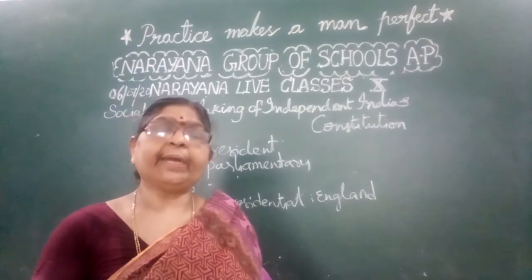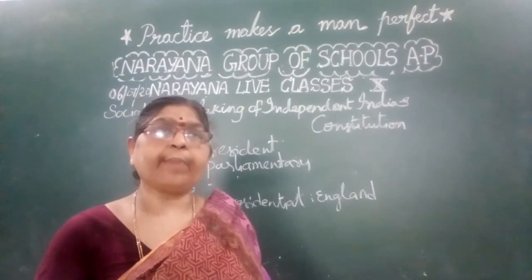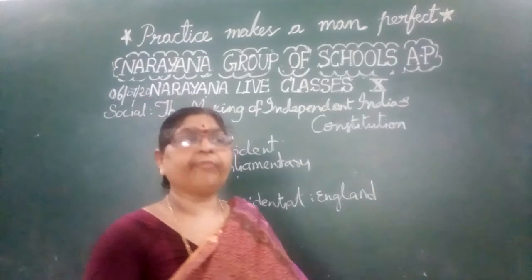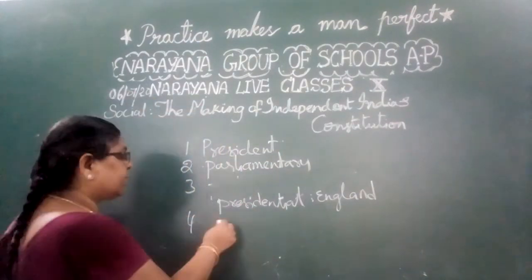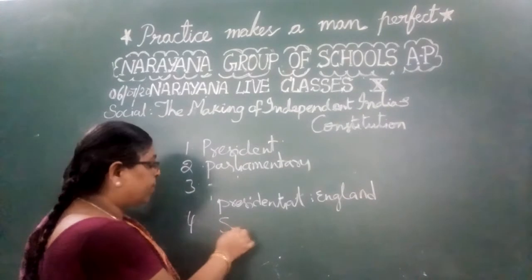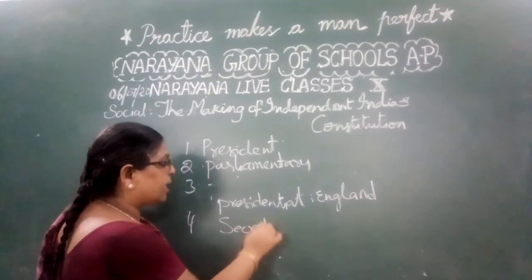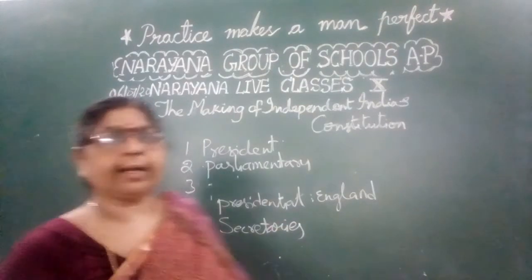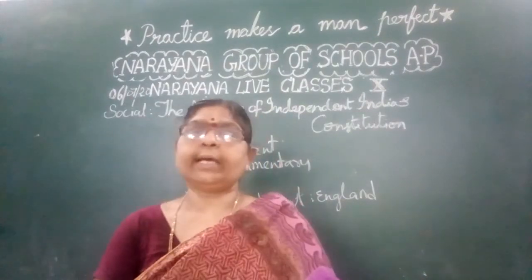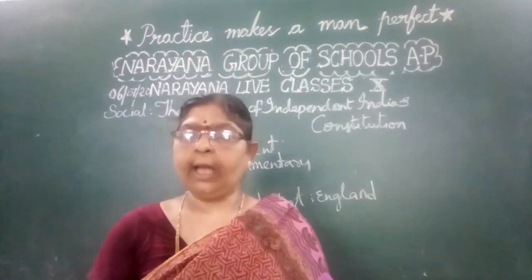Then the President of America is assisted by whom? That is the question. He is advised by the secretaries in charge of different departments.